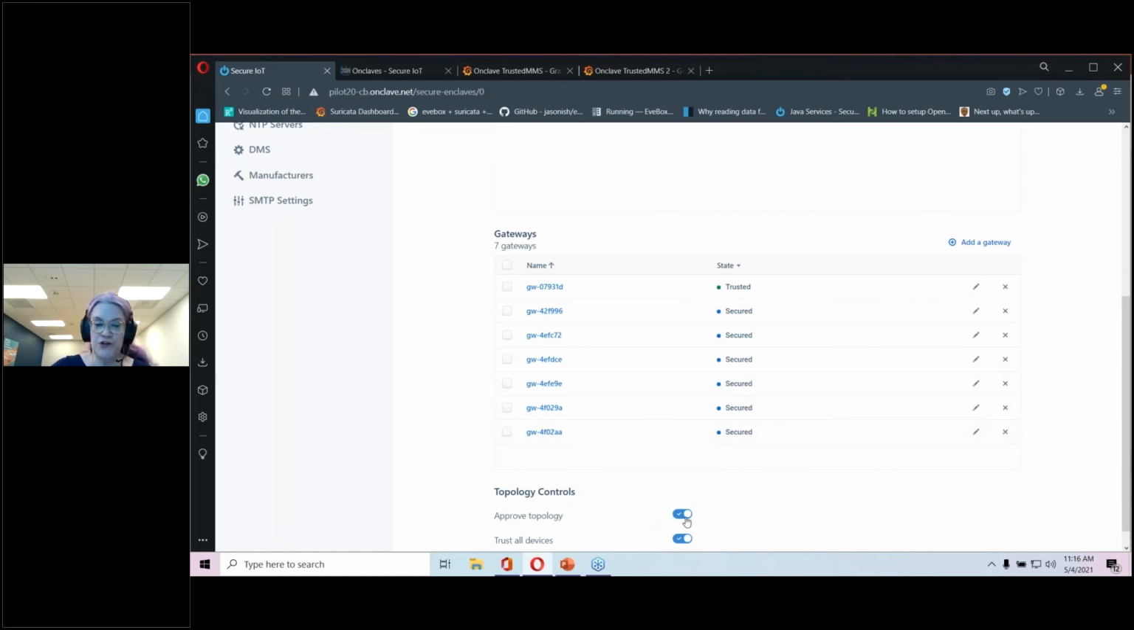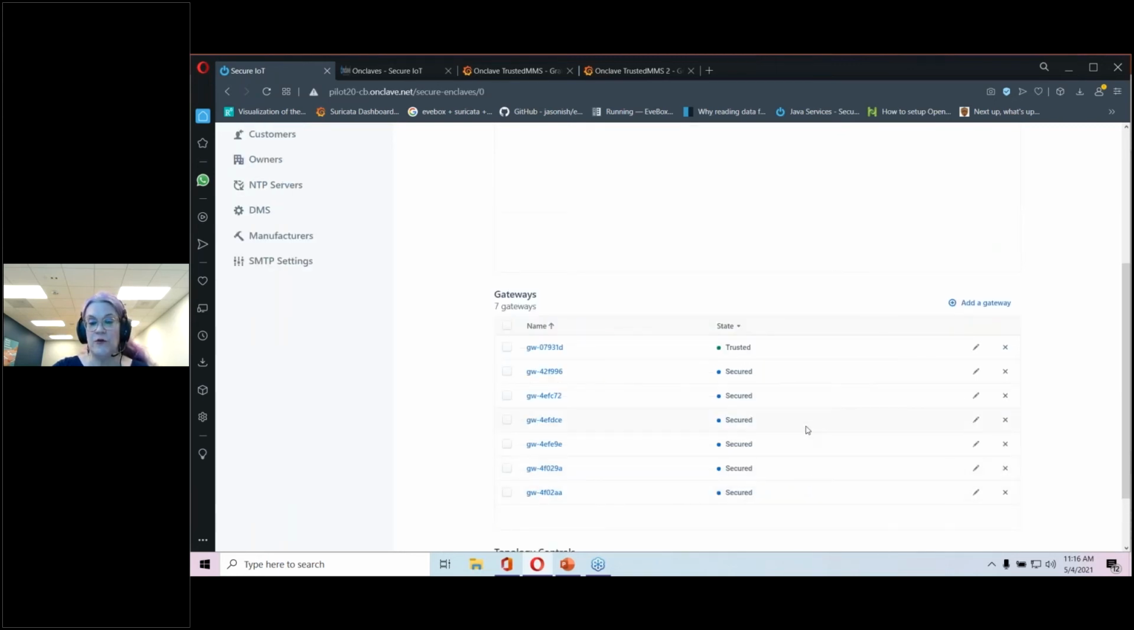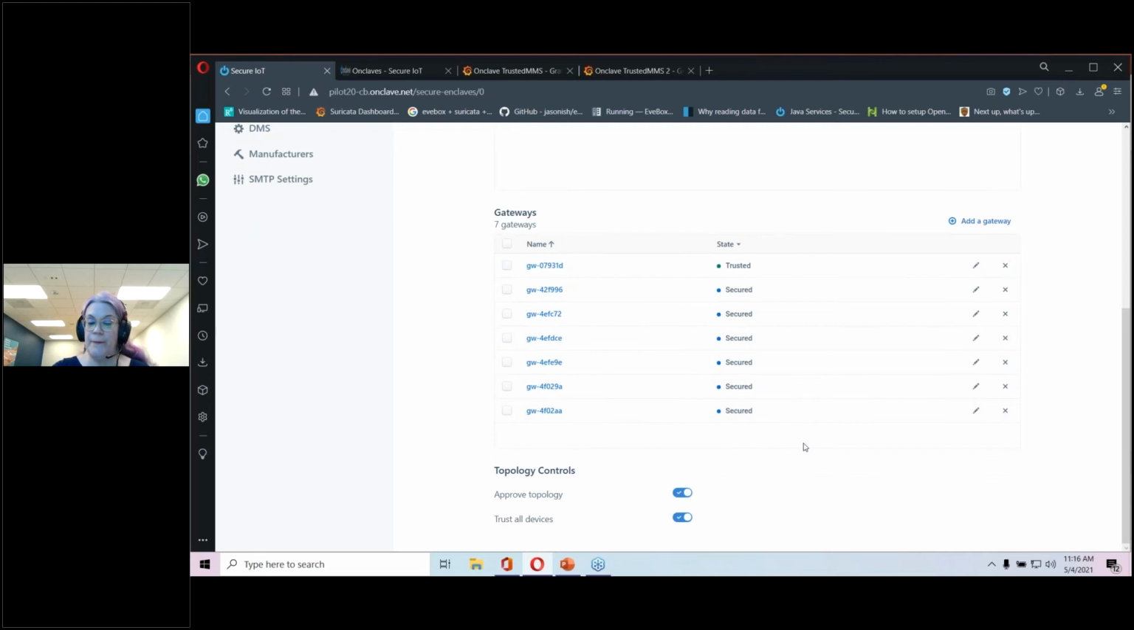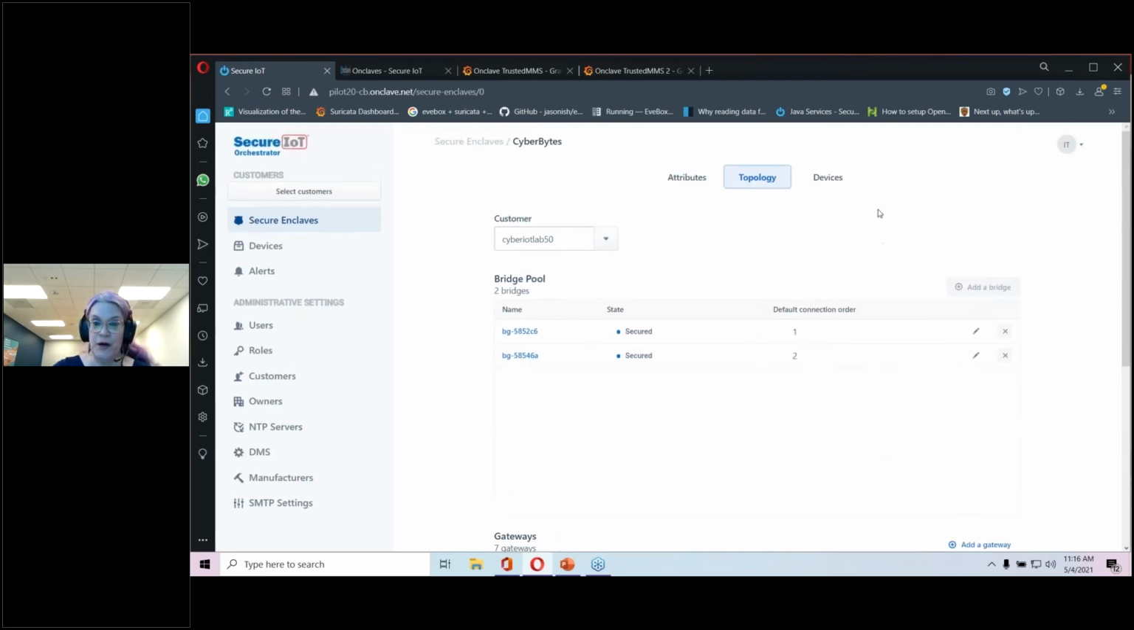And then we have the controls for the topology. There's one to approve the topology and one for trusting devices. A user can have the right to approve a topology, but not have the right to trust all devices. I'm signed in with a super admin account, so I have all the privileges. But again, I can provide least required access to a user, and they can create a topology, and then that person's manager can then approve the topology.